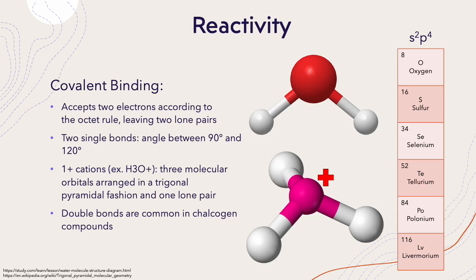The chalcogens, according to the octet rule, are able to accept 2 electrons along with their 2 existing lone pairs. With 2 single bonds, the bent angle produced is between 90 and 120 degrees. However, chalcogens are also able to create a third bond and become a cation, forming a trigonal pyramidal structure with 1 lone pair. Due to their bonding nature, chalcogens commonly form double bonds.